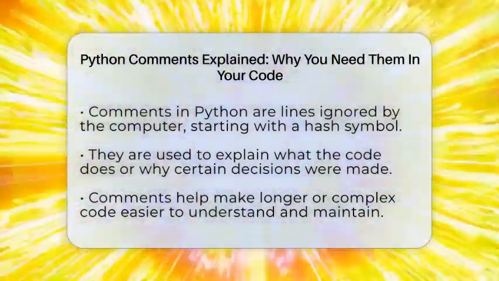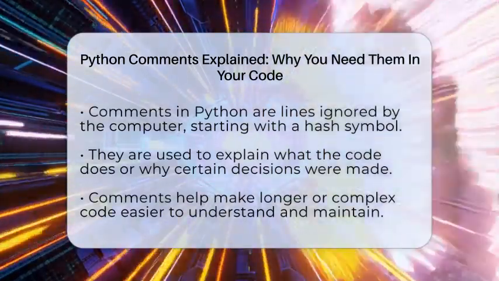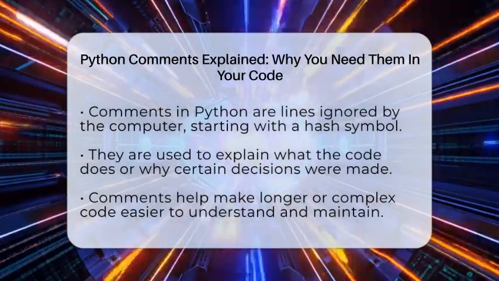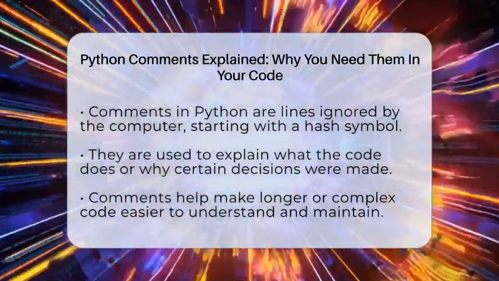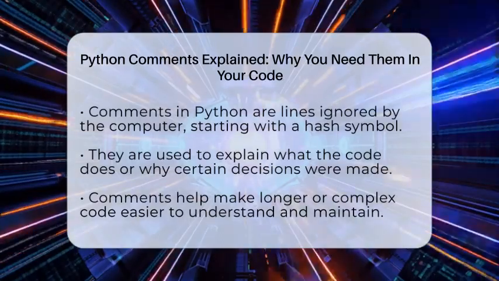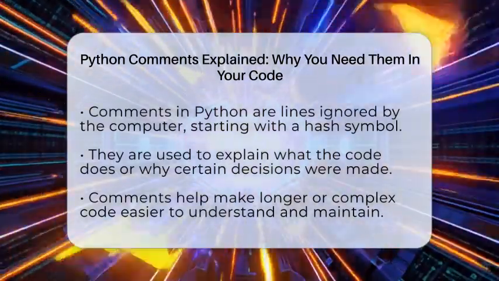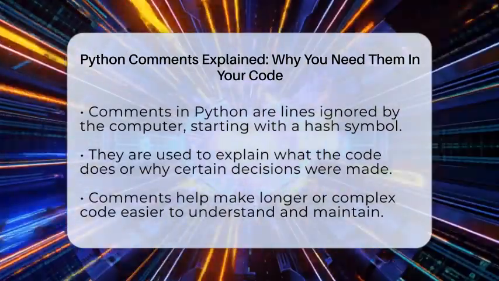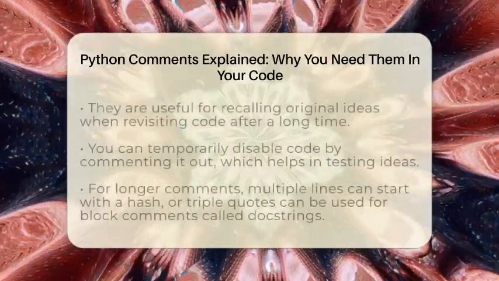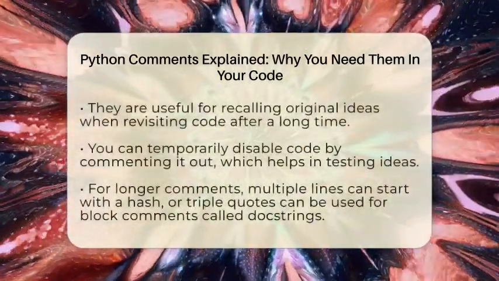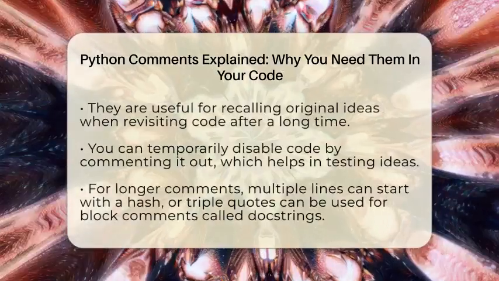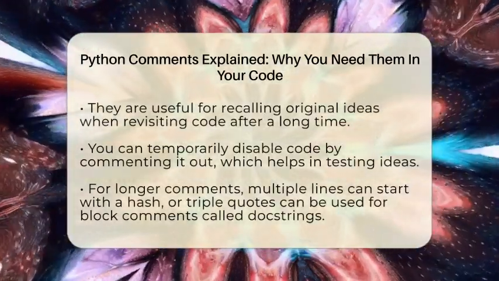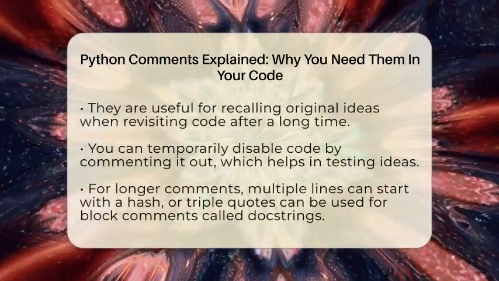They start with the hash symbol. You write them to explain what your code does or why you chose a certain way to do something. This helps you and others understand your code later on. Comments are especially helpful when your code gets longer or more complicated. Instead of trying to remember what each part does, you can add a quick note. This makes it easier to fix bugs or update your code in the future. If you come back after weeks or months, comments will remind you of your original ideas.